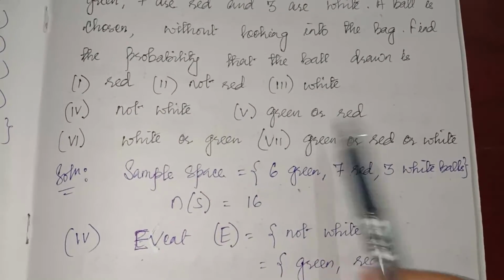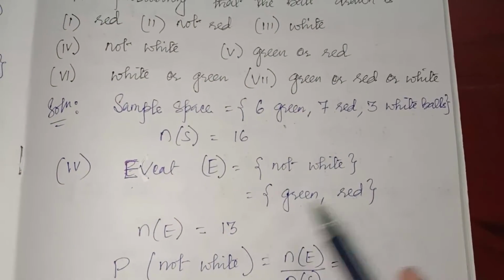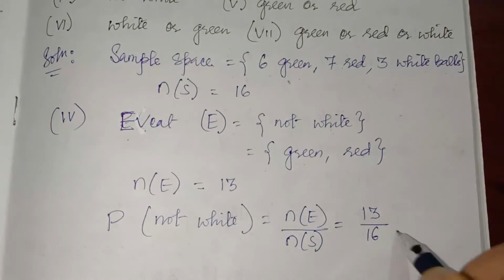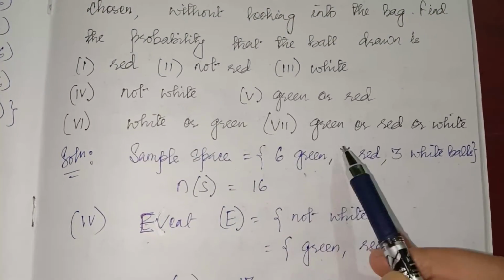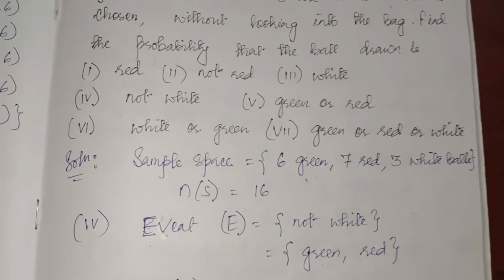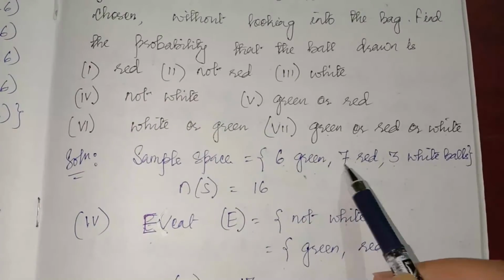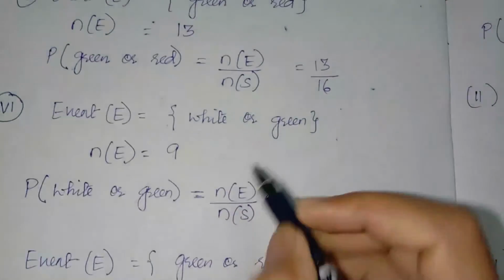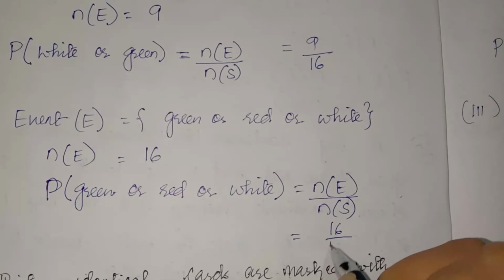Now from here I will solve. Number 4 I have solved here. Not white means green and red. There are 13 green and red balls, so 13 out of 16. Another one is green or red, again 13. White or green. Green or red or white means you have to consider all the balls: 6, 7, 3, all. So green or red is 13 by 16, white or green is 9 by 16, and here 16 by 16, which is 1.